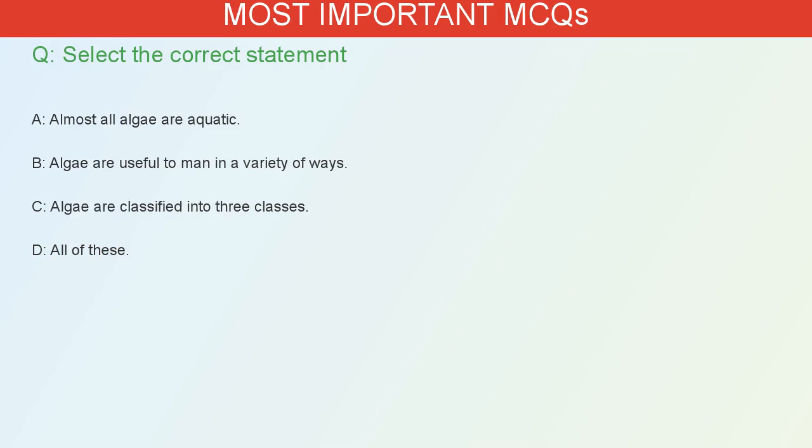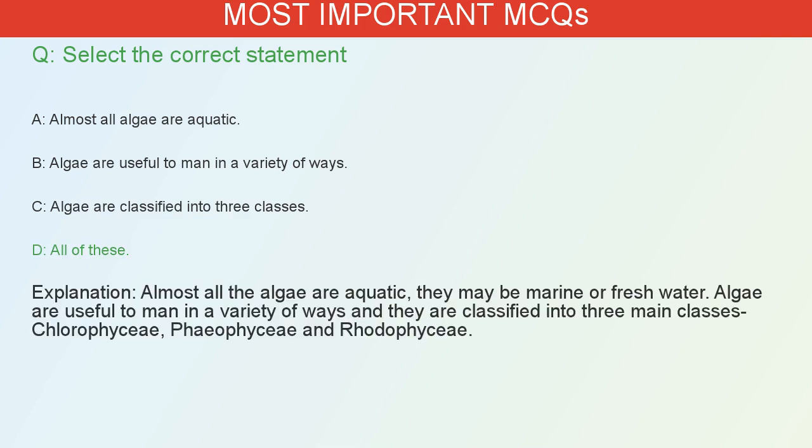Select the correct statement. A. Almost all algae are aquatic. B. Algae are useful to man in a variety of ways. C. Algae are classified into 3 classes. D. All of these. The correct answer is D. Almost all the algae are aquatic. They may be marine or freshwater. Algae are useful to man in a variety of ways and they are classified into 3 main classes: Chlorophyceae, Phaeophyceae and Rhodophyceae.